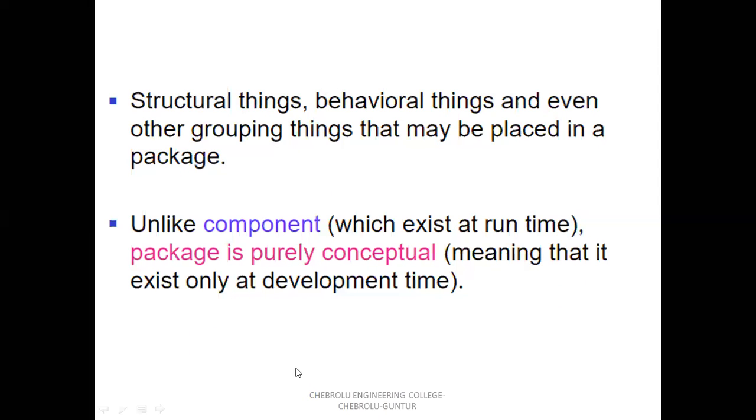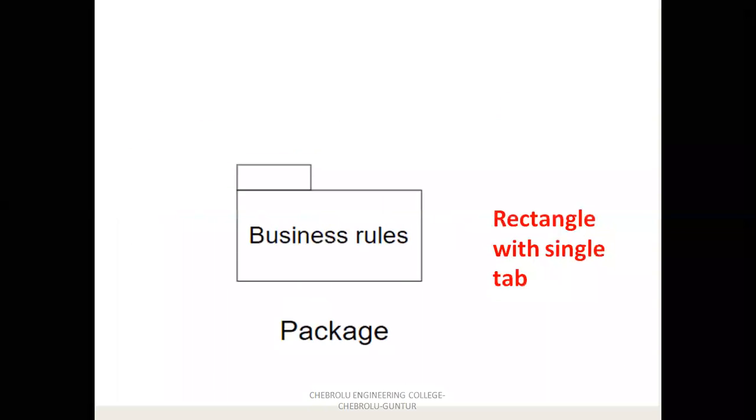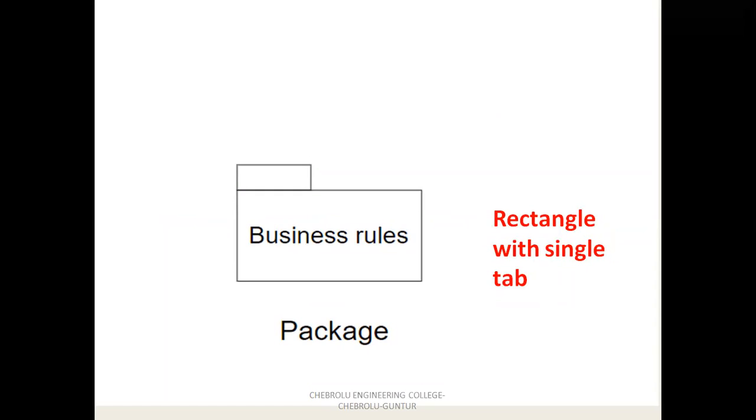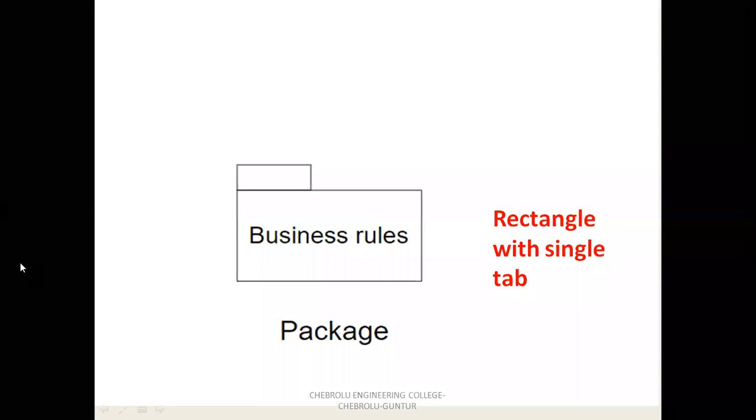Unlike a component, which exists at runtime, package is purely conceptual, meaning that it exists only at development time. So packages are only used in developing any complex system. Graphically, a package is represented by a rectangle with a single tab.